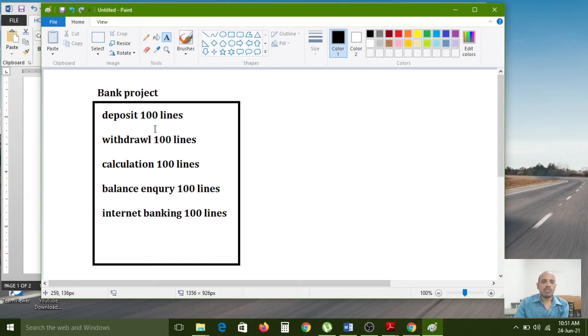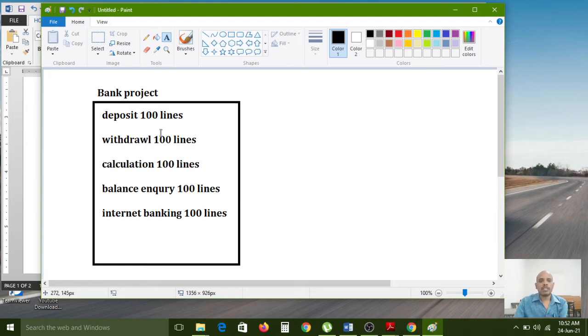It is a very critical process to understand what code you have and what functionality is going on inside. As a programmer, we cannot understand 500 lines of code. So that's why I want to divide the 500 lines of code into subparts.